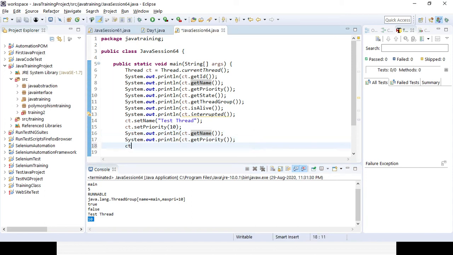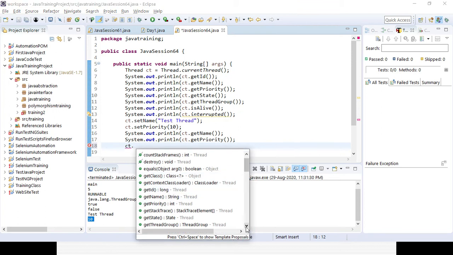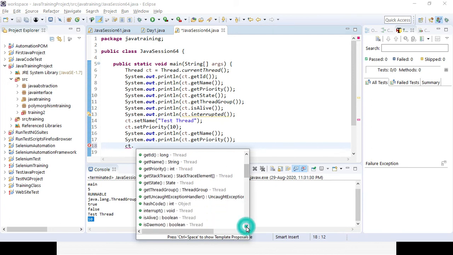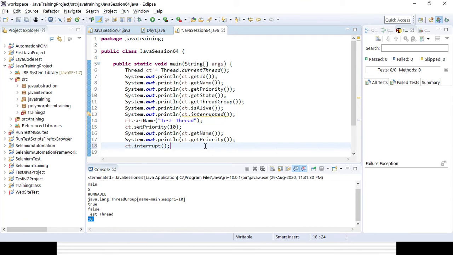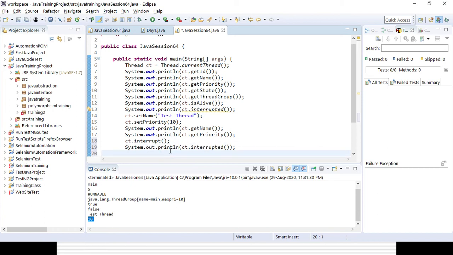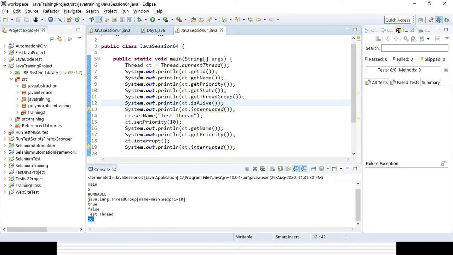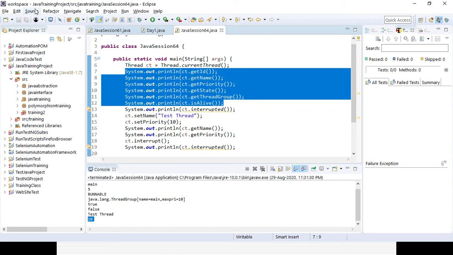Now, if you want to interrupt the thread, let's interrupt the thread. After that, let's check whether it's interrupted or not. So obviously it will be true, right? Previously isInterrupted was false. So I can comment out all the code here to check whether the thread is interrupted or not, right?